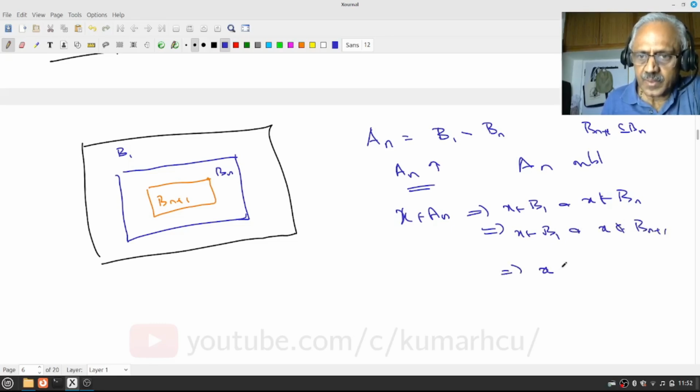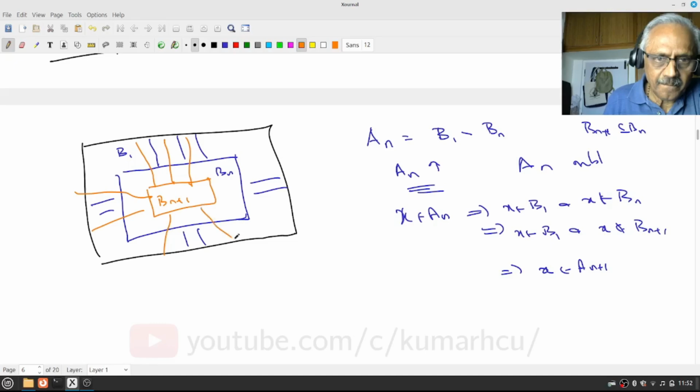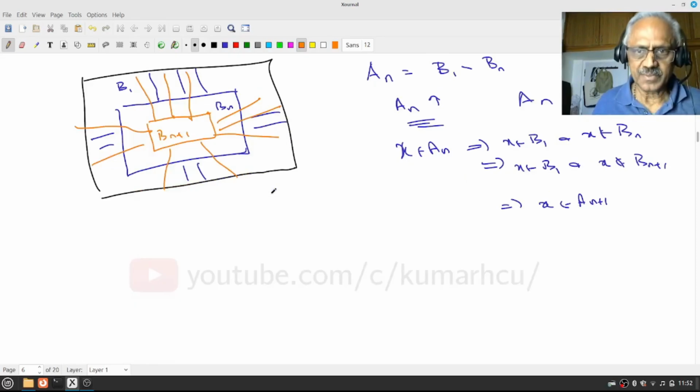That means x is in An plus 1. So we had actually proved it. Pictorially it is very clear because you can see An is going to be this, B1 minus Bn, whereas An plus 1 is going to be this. Right? Pictorially it's very clear, we have a proof now.